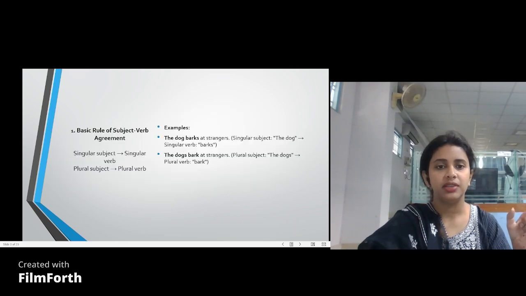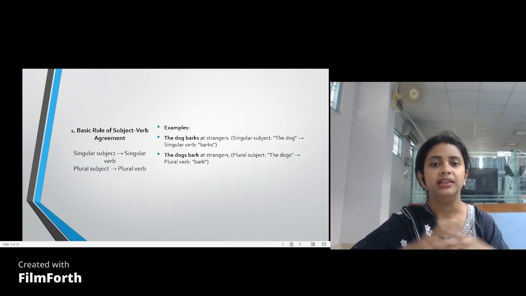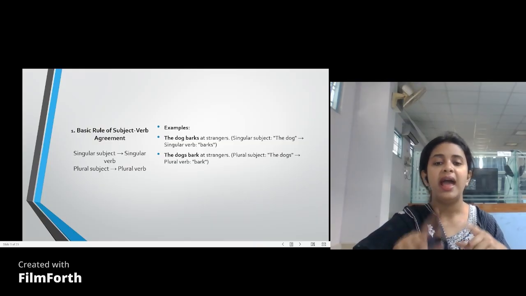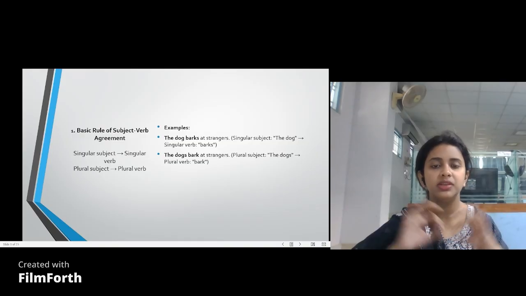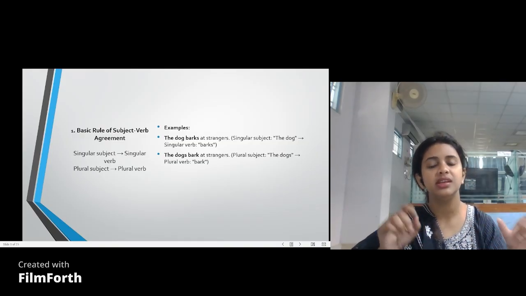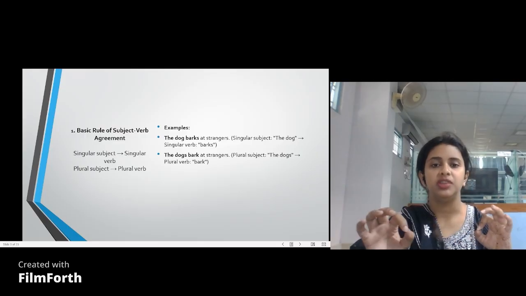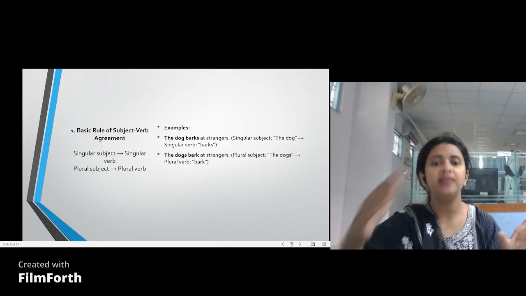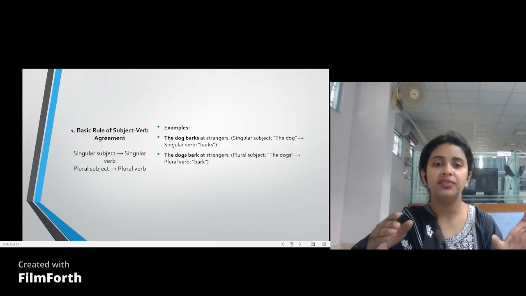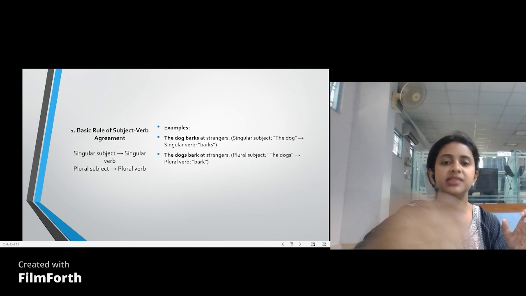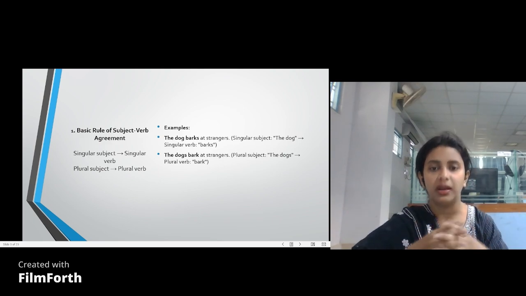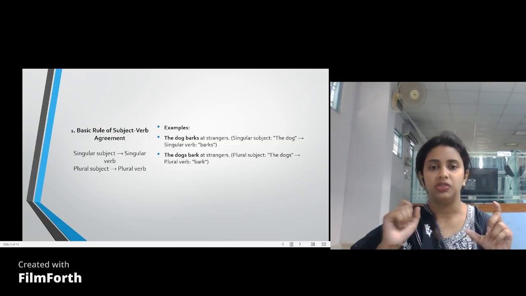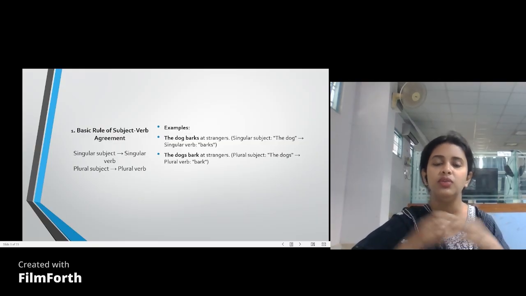As you can see here in this sentence, the dog barks at the strangers. Why? Because barks is singular. Subject-verb concord, or subject-verb agreement, says that if the subject is singular, the verb will be singular. So here you can see the dog. Dog is singular, therefore you add barks to it. And if the subject is plural, as in the second sentence, the dogs bark at strangers. Now the dogs has become plural, therefore we add bark to it. So that's the basic rule of subject-verb agreement.